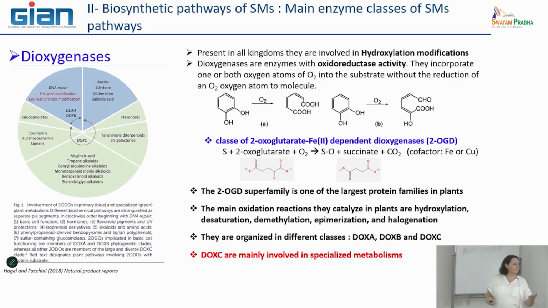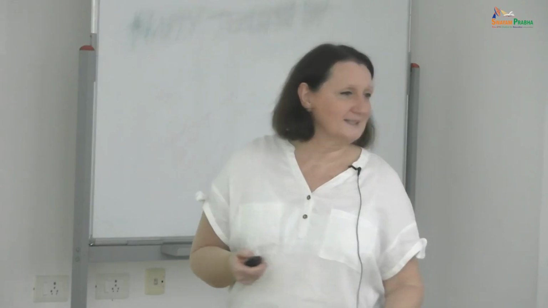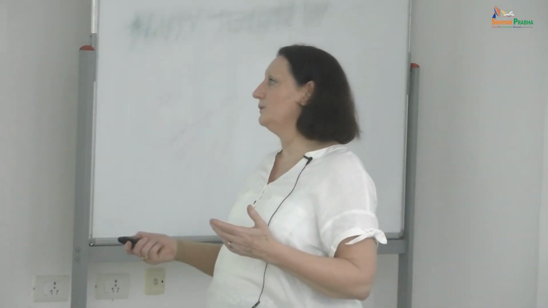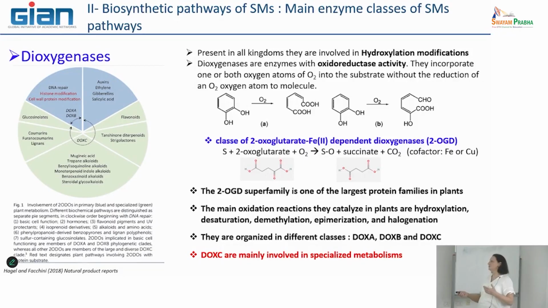And in secondary metabolism, mainly the DOX-C are involved. DOX-A and B are more dedicated to the primary one. And what is also interesting, depending on the enzyme, is that they are not only able to make oxygenation, but they can also make hydroxylation, desaturation, demethylation, epimerization, halogenation, and so on.